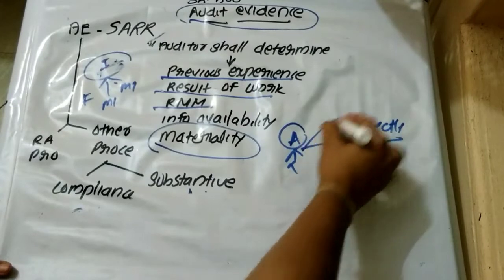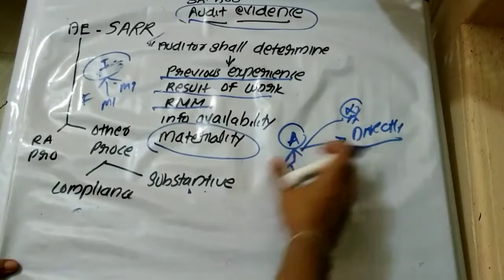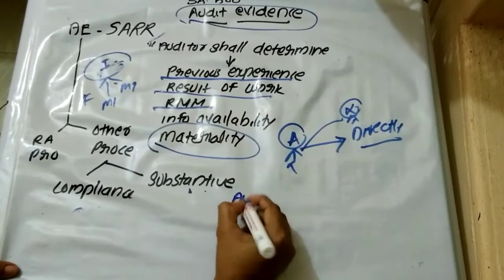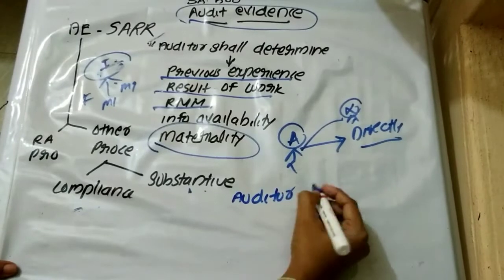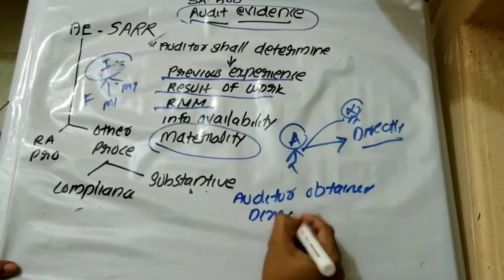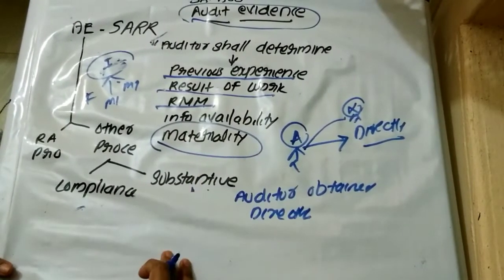If he is getting that information through an intermediary, it may not be that correct. So the first situation is that the auditor obtains information directly, not through any indirect means.